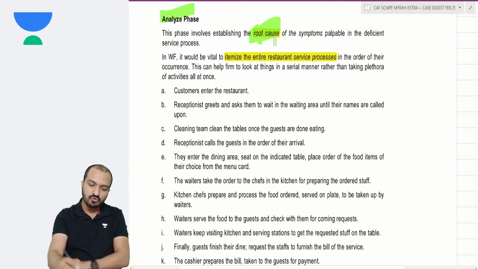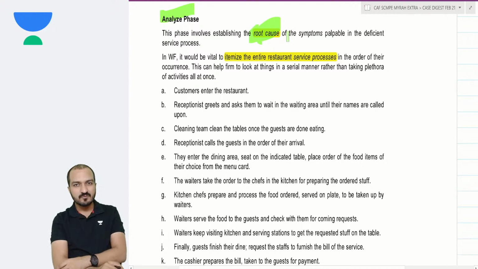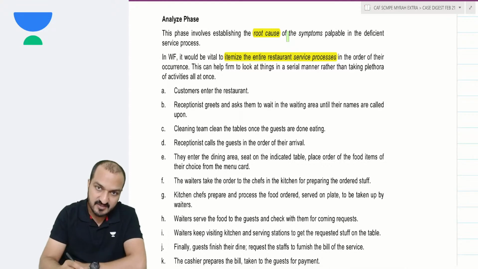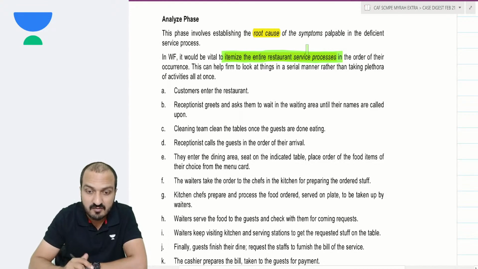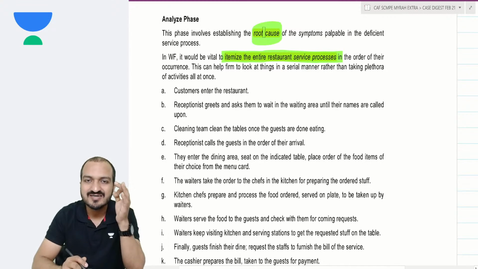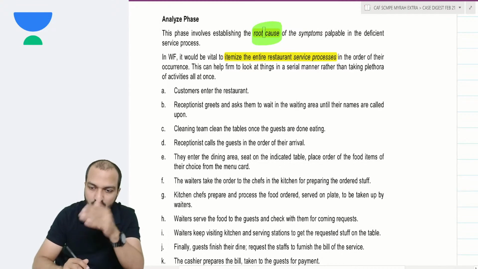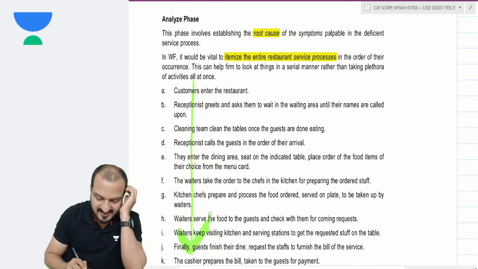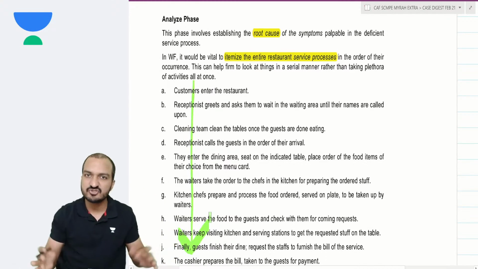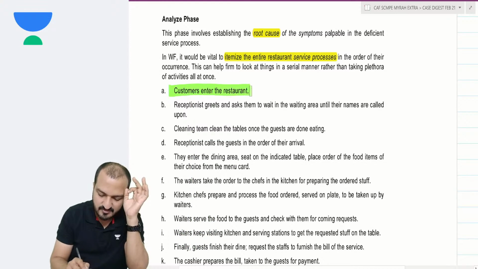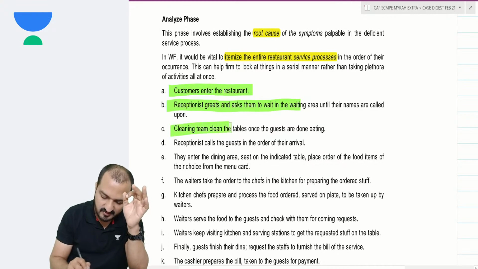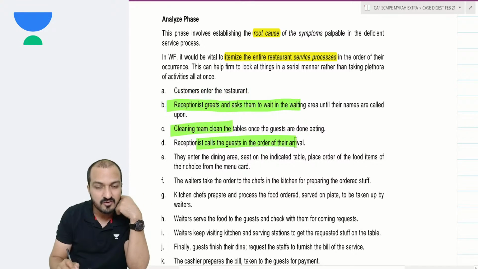Analyze means you find the root cause of these problems. But to find the root cause of these problems, they suggest that you itemize the entire restaurant service process. You identify the cause in each stage of your service process. They have given an entire list of activities involved in the restaurant business service, starting from right when the customer enters the restaurant. The reception will greet the customers and ask them to wait, and table cleaning, and eventually the guests are called in the order of their arrival and all.